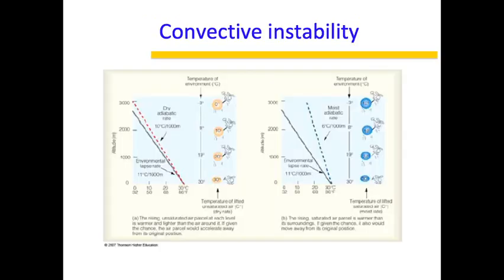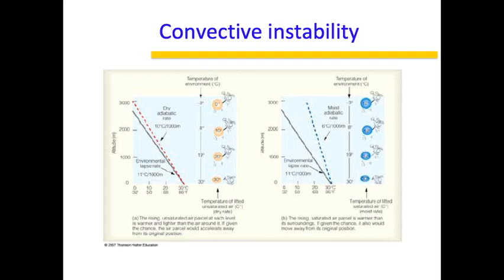And like I already said, if the environment cools faster than the parcel, then it will be a convective instability, because the parcel will keep rising up, and that is what I have shown here in this schematic. So this is the environmental cooling rate, and this is the parcel cooling rate. And if the parcel is at a higher line, above this environmental line, then that means it is a convective instability. So basically, the CAPE is high and CIN is low.